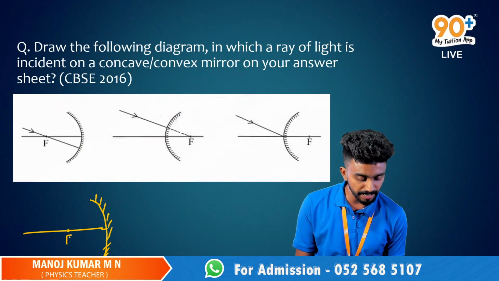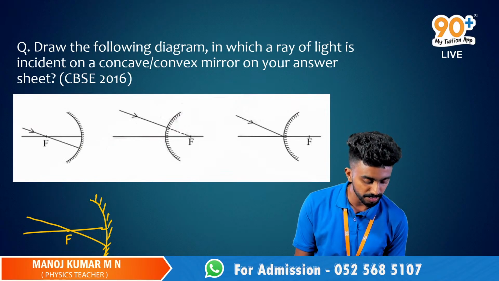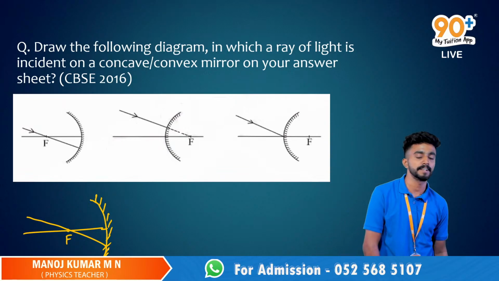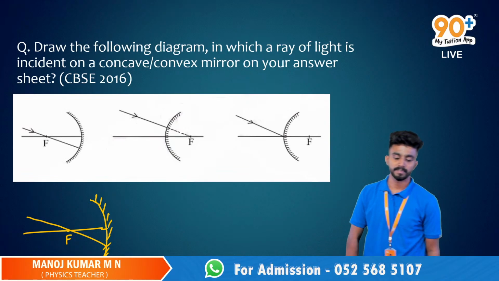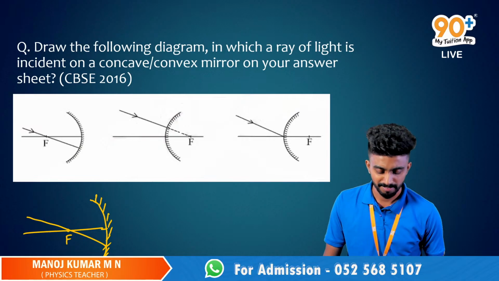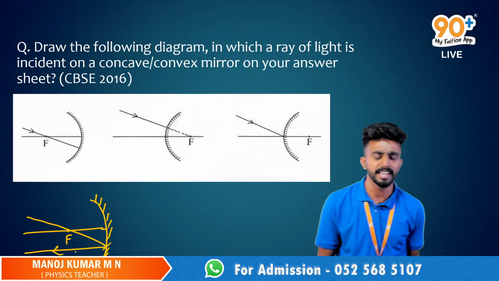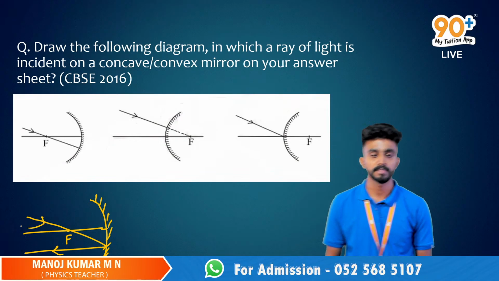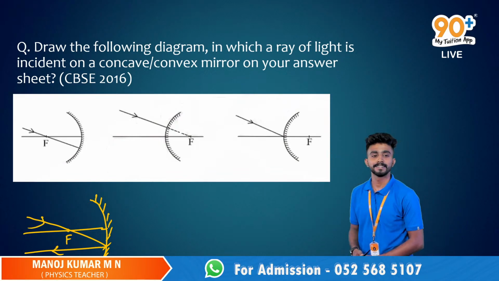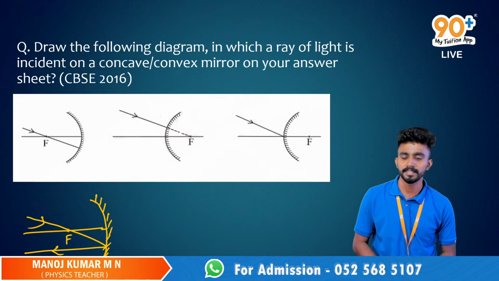If the incident ray is passing through the principal focus like this, how will we get the reflected ray? Yeah, so it will be parallel to the principal axis, right? Why? What is the reason for it?